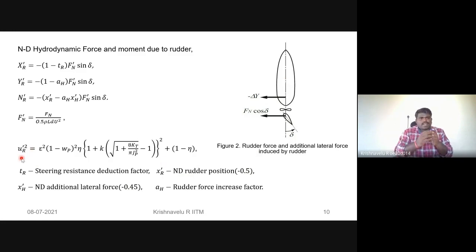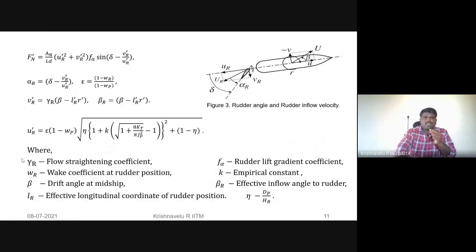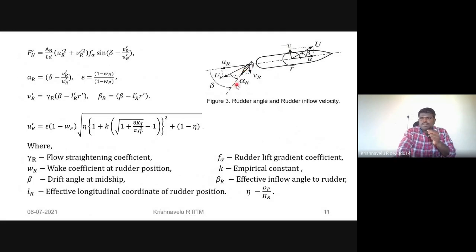Then this formula is for the lateral inflow velocity to the rudder. This figure shows the lateral inflow velocity, the longitudinal inflow velocity and the lateral inflow velocity to the rudder. From that we can determine the total velocity. And then V_R prime is also obtained using the flow straightening coefficient gamma_R.